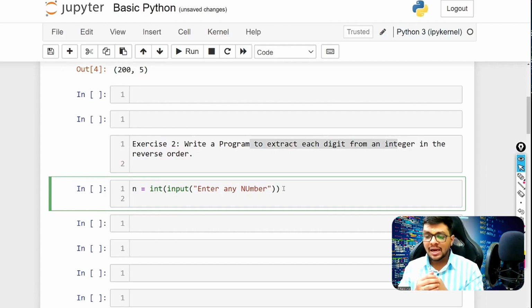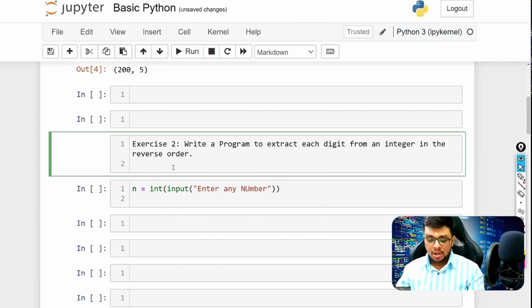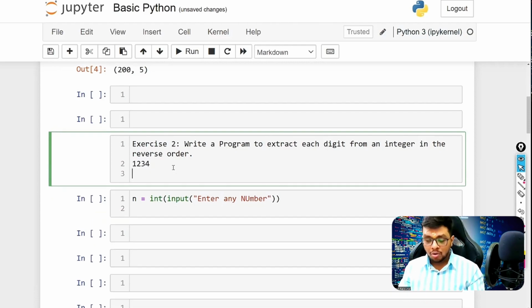So we want to extract each digit. How should it be? For example, the number is 1, 2, 3, 4. So the output should be 4 space 3 space 2 space 1. Like that, we want the output. So how to do that? Now understand the logic here. Very cool logic it is.